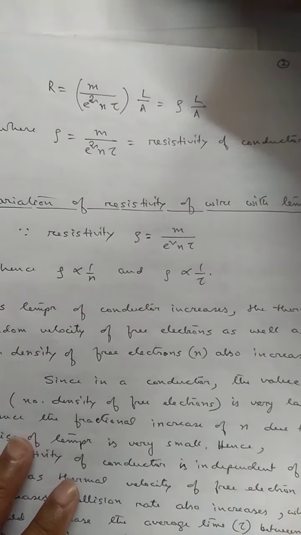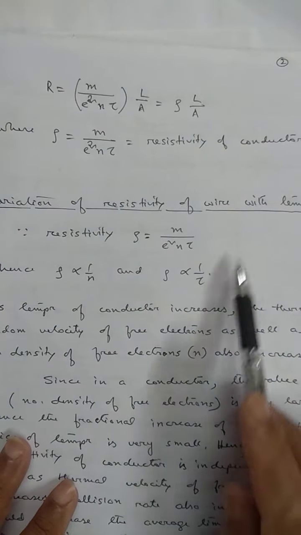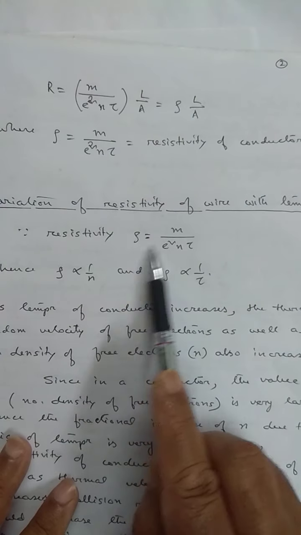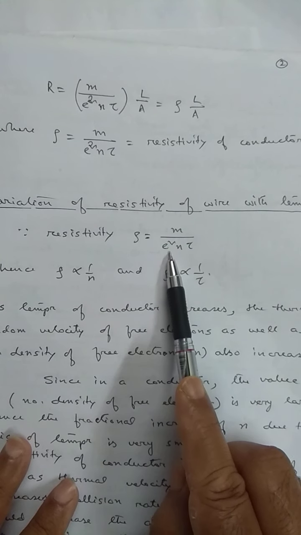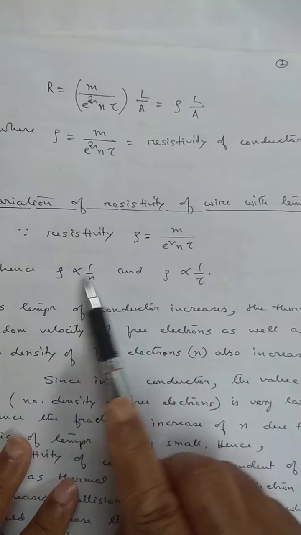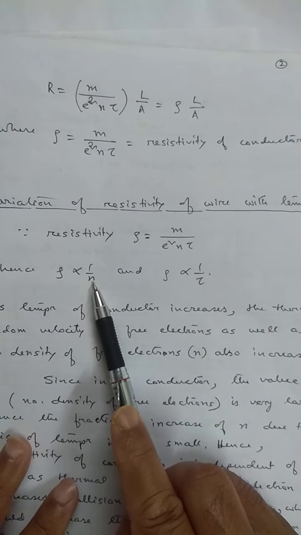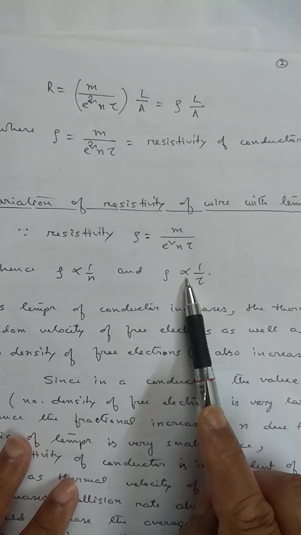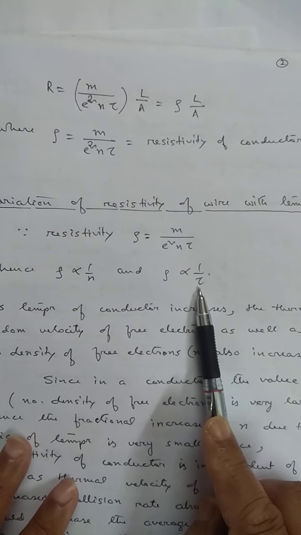Now we are going to discuss how the resistivity of a conductor depends on temperature. So this is the expression of resistivity. Here m, mass of the electron, is a universal constant. e, charge on electron, is also constant. That means resistivity is inversely proportional to free electron density and also inversely proportional to the relaxation time. But the problem is here: inside a conductor, free electron density is very large.